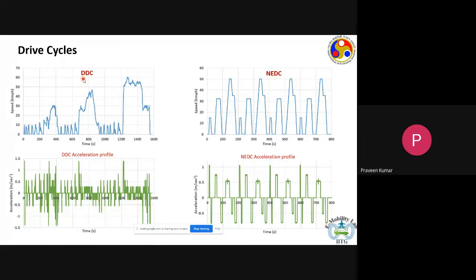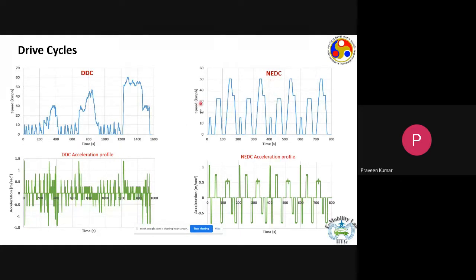Anyone can download that. If we see the DDC drive cycle, and it's true for any kind of drive cycle, you have a time versus speed plot, and the time is usually in seconds and the speed is in kilometers per hour. Next to DDC, the upper right corner is NEDC, which stands for New European Drive Cycle.